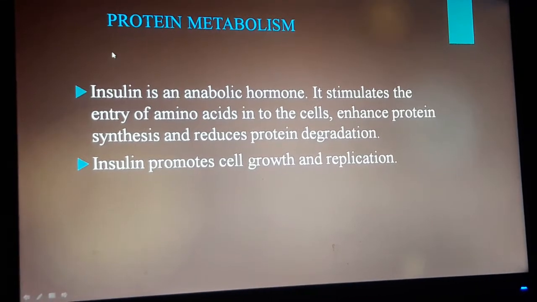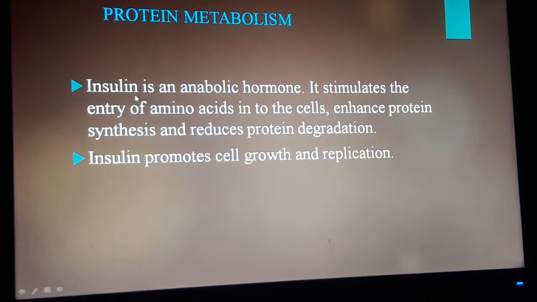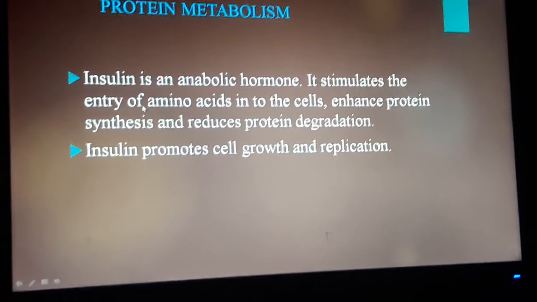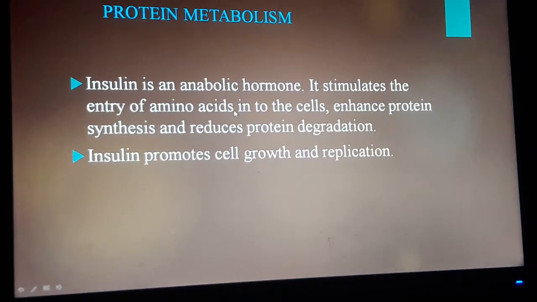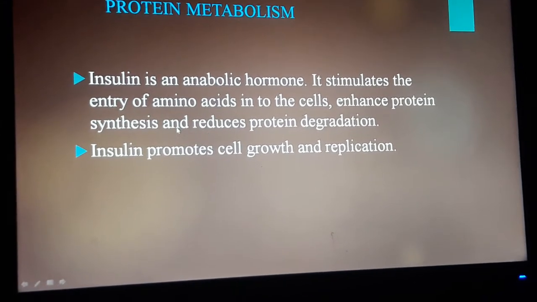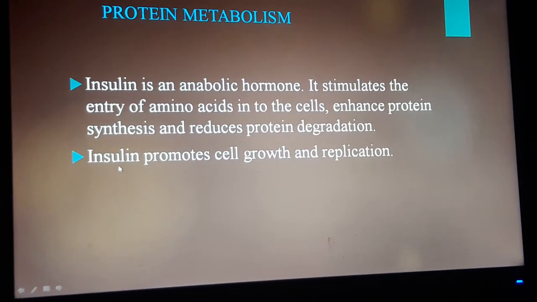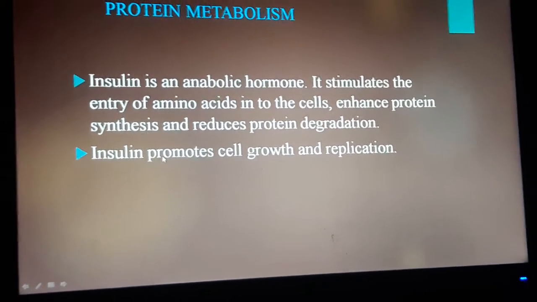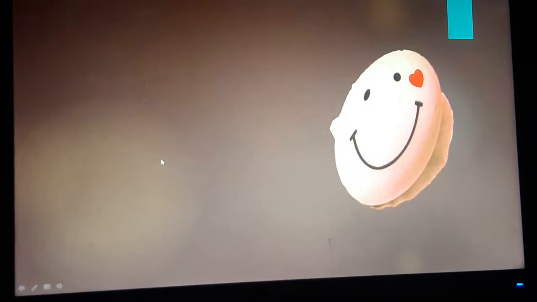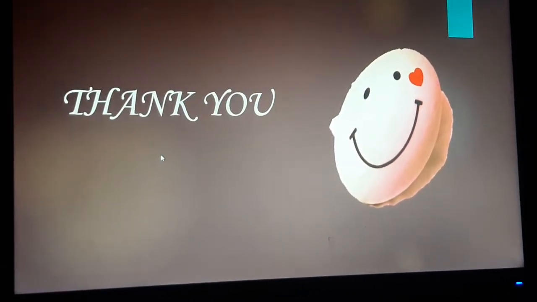And finally, effect on protein metabolism. Insulin is an anabolic hormone. It stimulates the entry of amino acids into the cells, enhances protein synthesis and reduces protein degradation. And also insulin promotes cell growth and replication. Thank you.